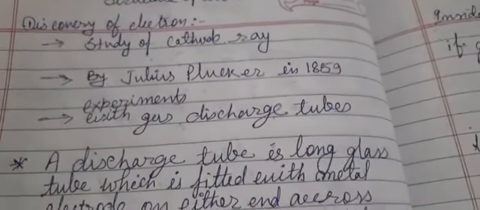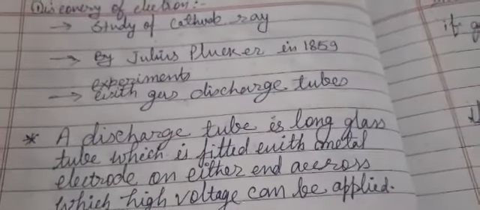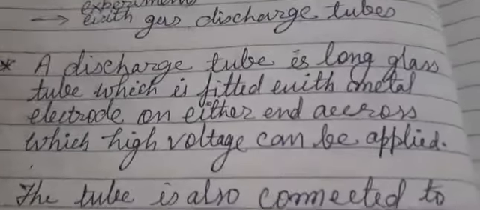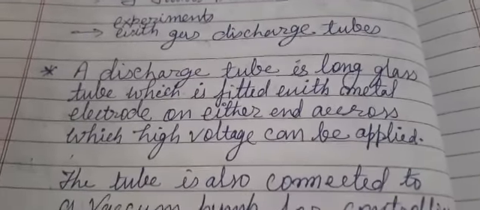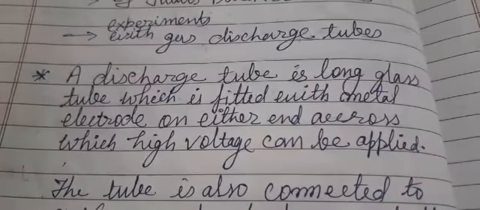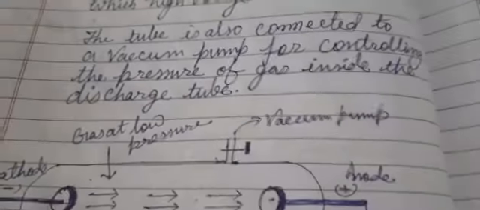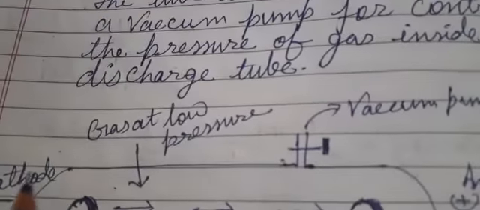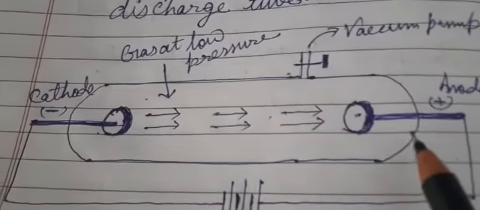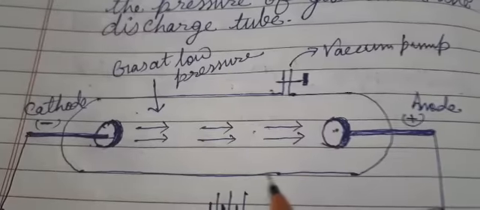So in this experiment, what has been used? Gas discharge tube. We must know what this gas discharge tube is. It's a long, hard glass tube.